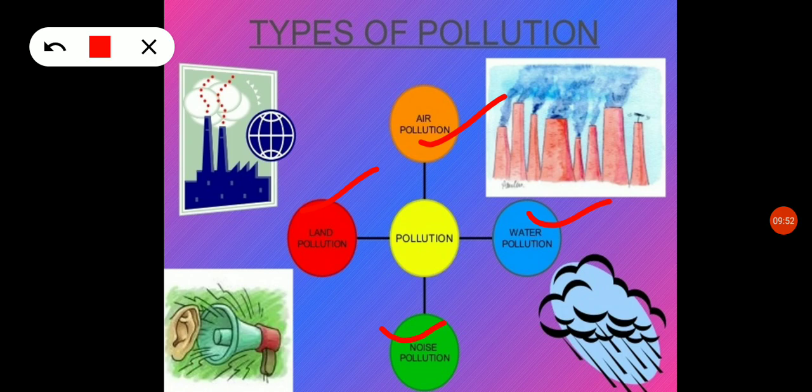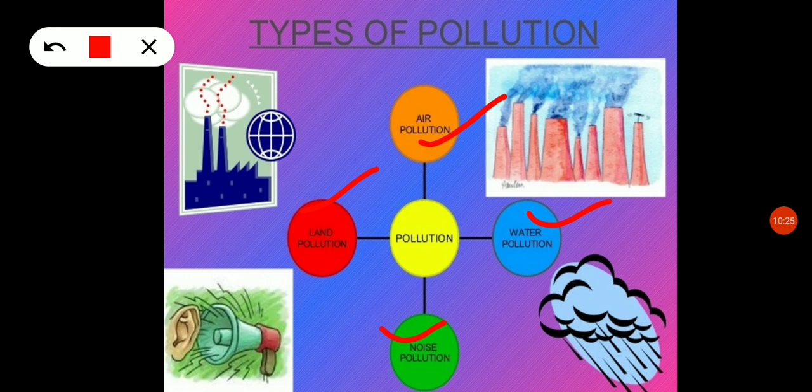And land pollution. The land is polluted because of releasing some of the chemicals. The factories or the industries release the chemicals and dump them into the soil, and the waste materials are dumped into the soil. Because of this, the soil is polluted, and because of the polluted soil, we have so many adverse effects. So these are the different types of pollution.